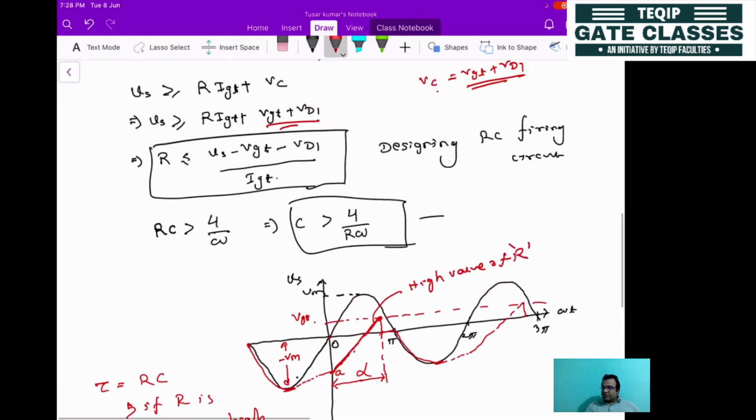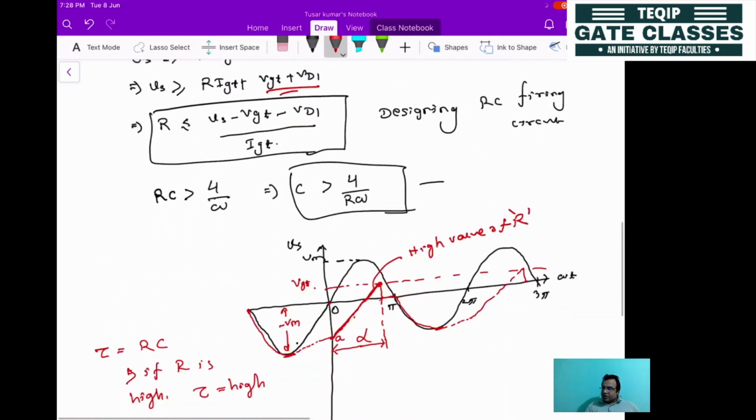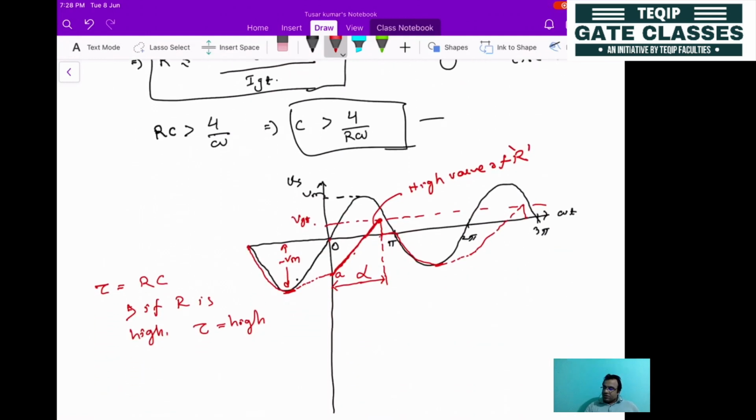Okay, then how to control them? Let's take that you have chosen a low value of R. If you choose a low value of R, it will follow the same path. It will be charging to negative Vm, then gradually the voltage will be reduced to this value.